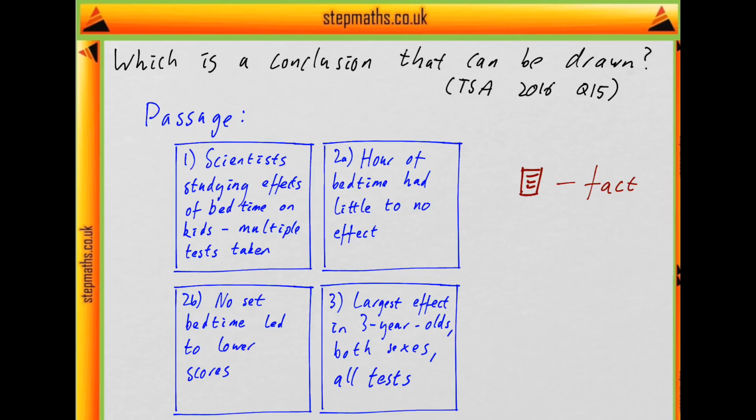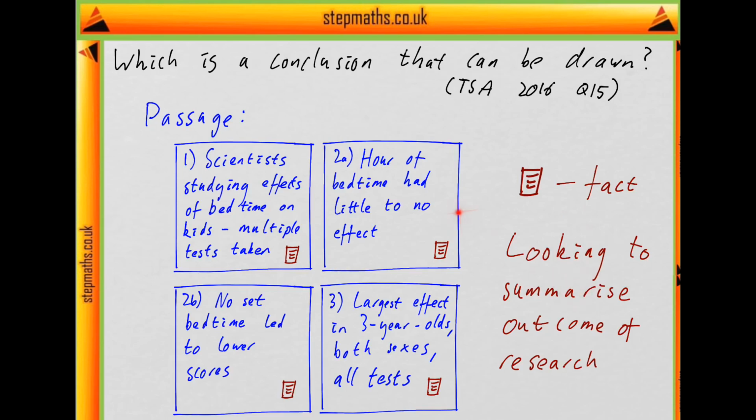So if we look, all of these are factual statements about what the research was in sentence 1 and what the research found in the other 3 statements. So there's no moral argument here. What kind of question is this? We're looking basically to summarise the research. So we're looking for the outcome of this research. Our conclusion is going to be taking the facts found in the experiment and summarising that.